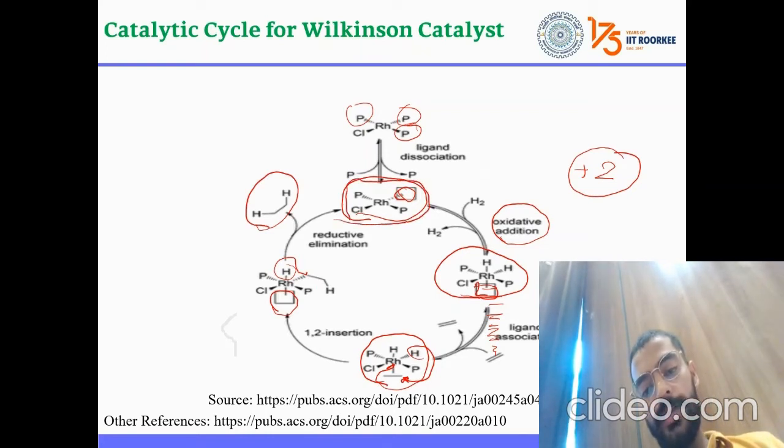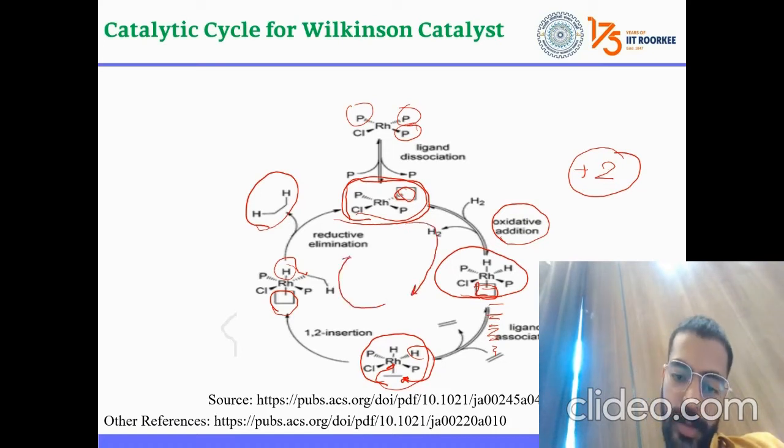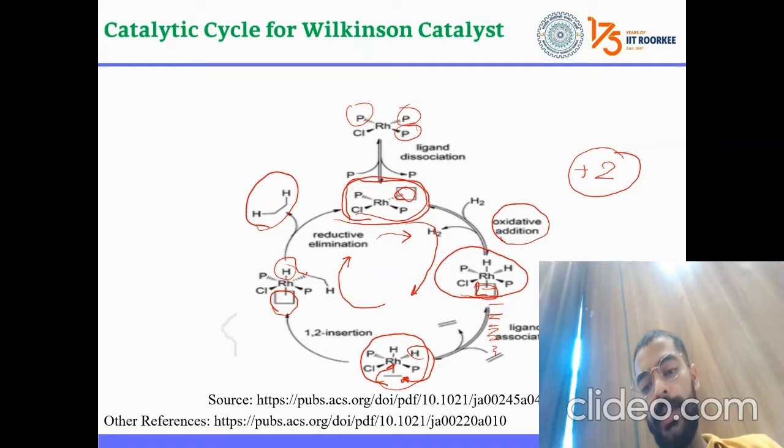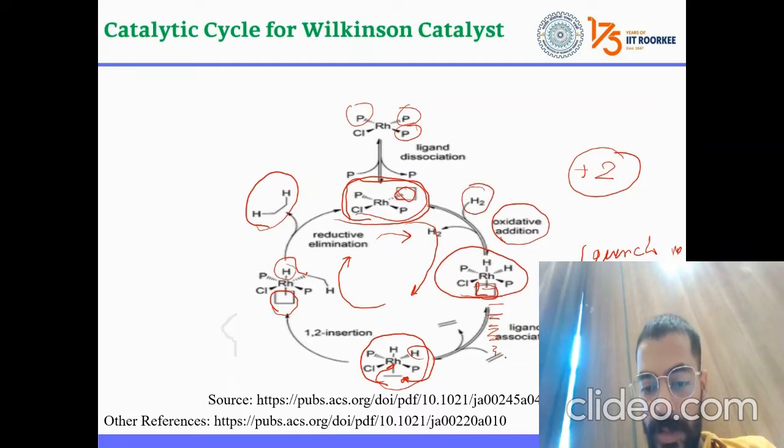This catalyst keeps on involving in this cycle again and again till there are some conditions. Either quenching occurs. Quenching means either we remove the inert environment, that means some oxygen or moisture comes into the system, the reaction stops, or either of the reactants is not available in the reaction, that means it is consumed, the reaction will not proceed further. So these three are the conditions to stop this catalytic cycle. Otherwise, this catalytic reaction will keep on happening theoretically.